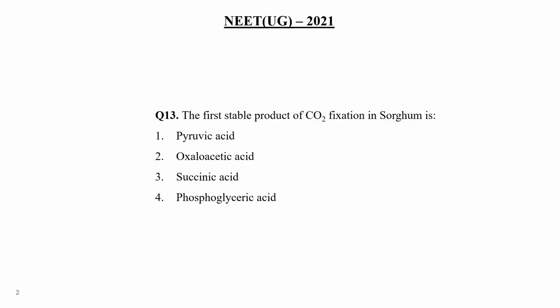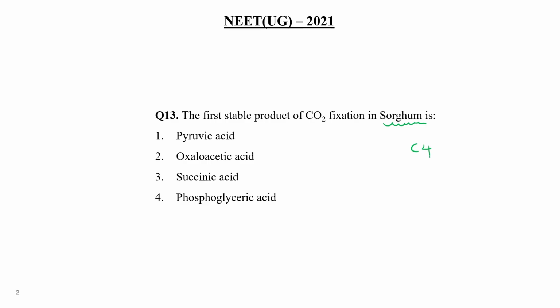The first stable product of carbon dioxide fixation in sorghum, again sorghum. Sorghum, just now we have discussed, is a C4 type of plant. So what is the first stable product? Is it pyruvic acid, oxaloacetic acid, succinic acid, or phosphoglyceric acid? Tell me the correct answer. Pyruvic acid and succinic acid are parts of glycolysis, or Krebs cycle, or we can say cellular respiration, roughly, right?